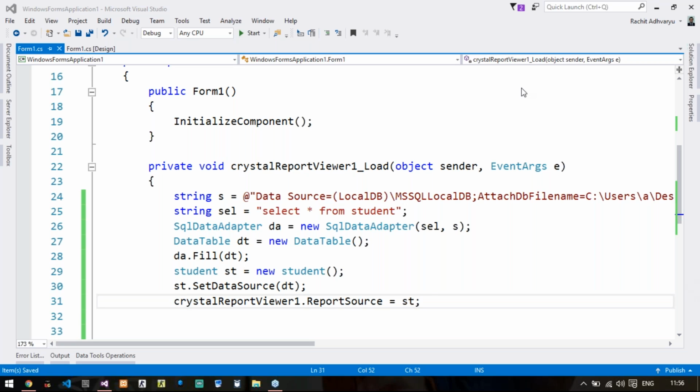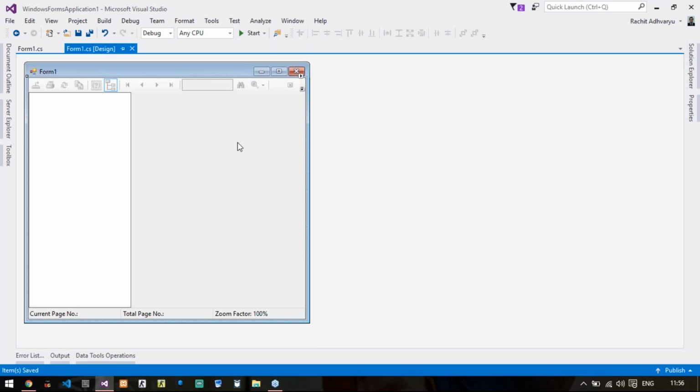That's it. You can save this work and try to see whether your Crystal report is getting generated or not. Let us try to execute this form.